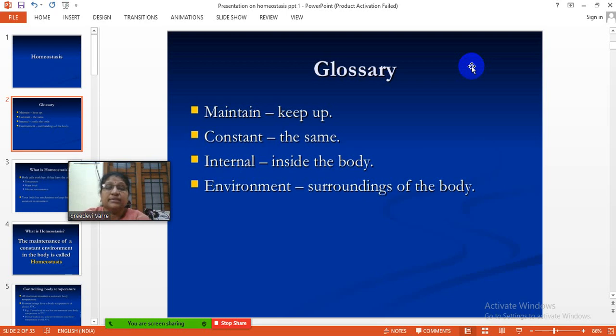Maintain, keep up, constant, the same. Internal, inside the body. Environment, surroundings of the body. So these are the things which we are going to discuss in today's class.